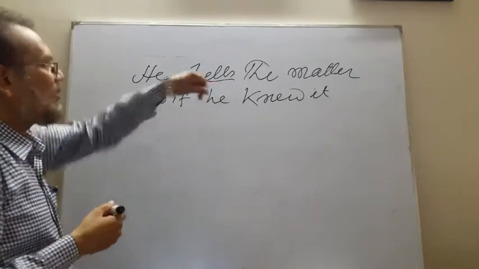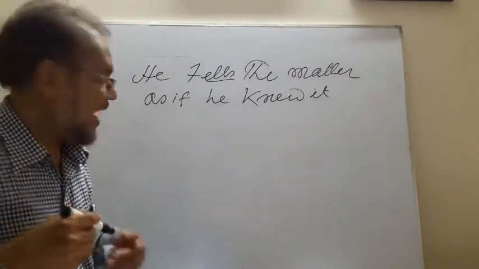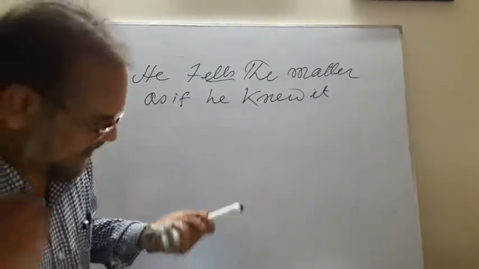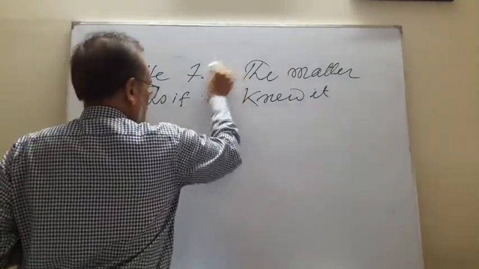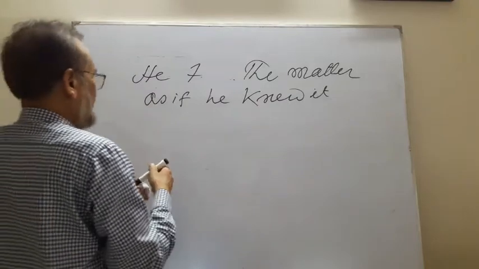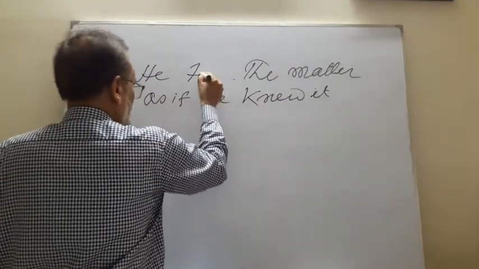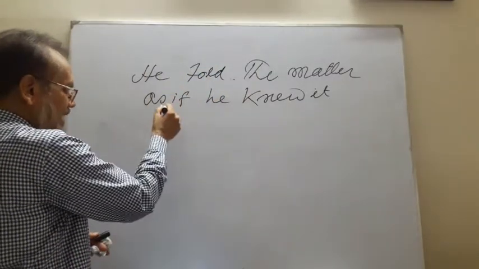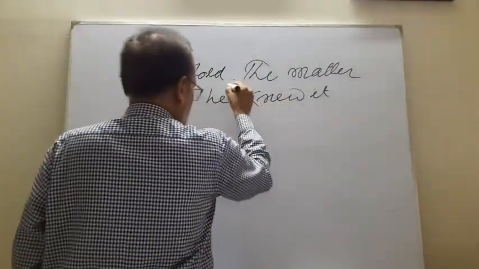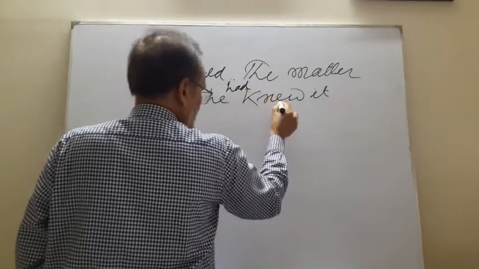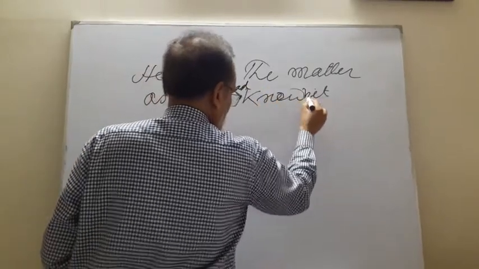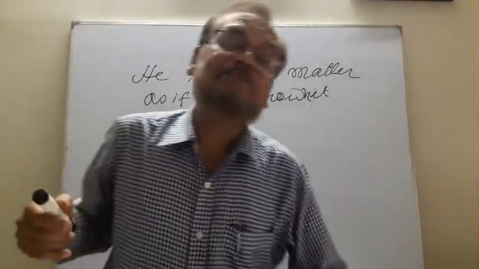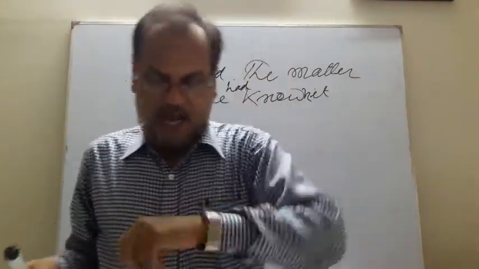That means he told the story as if he knew it. And if the sentence is past tense, suppose he told the matter, it is past tense. So after as if or as though, he had known, K-N-O-W-N, known it. It will be past perfect. That is easy.